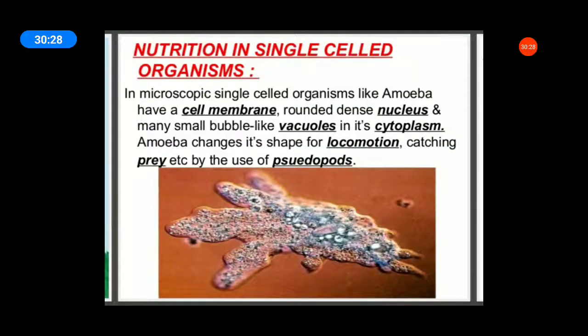Amoebas are microscopic single-celled organisms. Amoeba has a cell membrane, a rounded dense nucleus and very small bubble-like vacuoles in the cytoplasm. Amoeba changes its shape for locomotion and catching prey. What is the main function of pseudopodia? Pseudopodia are finger-like projections, or false feet. Its main function is movement and capture of food. What is movement? Moving from one place to another place.